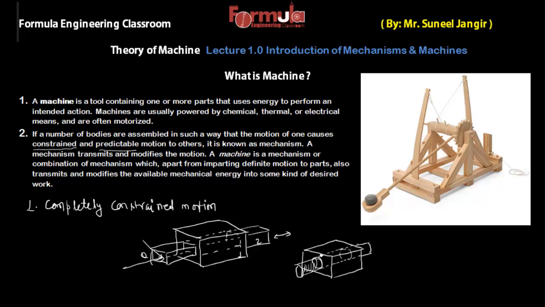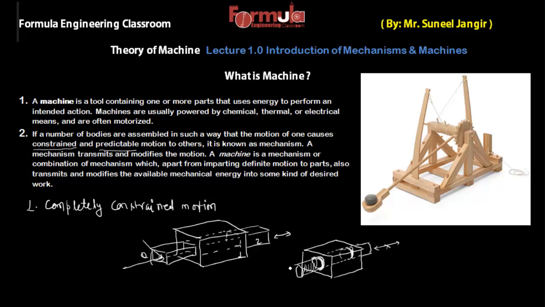Now over here I'm applying some collars, which are restrictions. Due to these collars, this circular shaft can't slide in the circular hole because there are restrictions here.